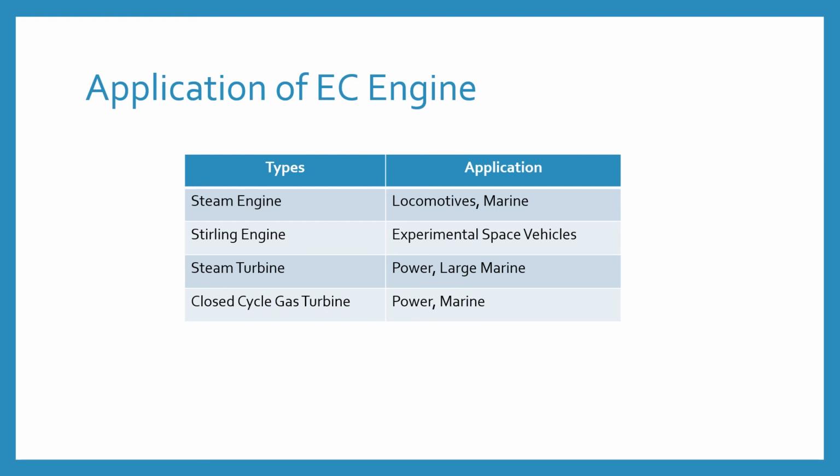Next is steam turbine, which powers large marine vessels. And then the closed cycle gas turbine is used for power and marine. So these are the applications of the external combustion engines.